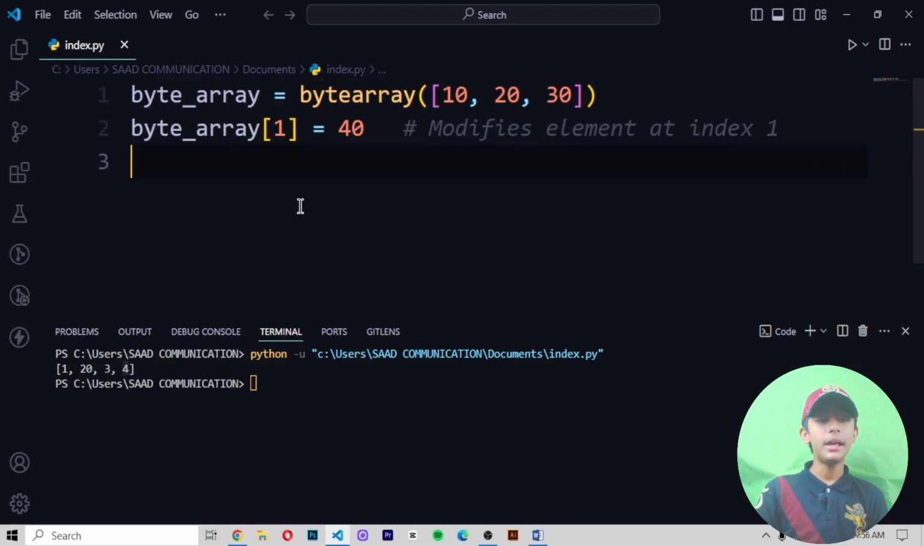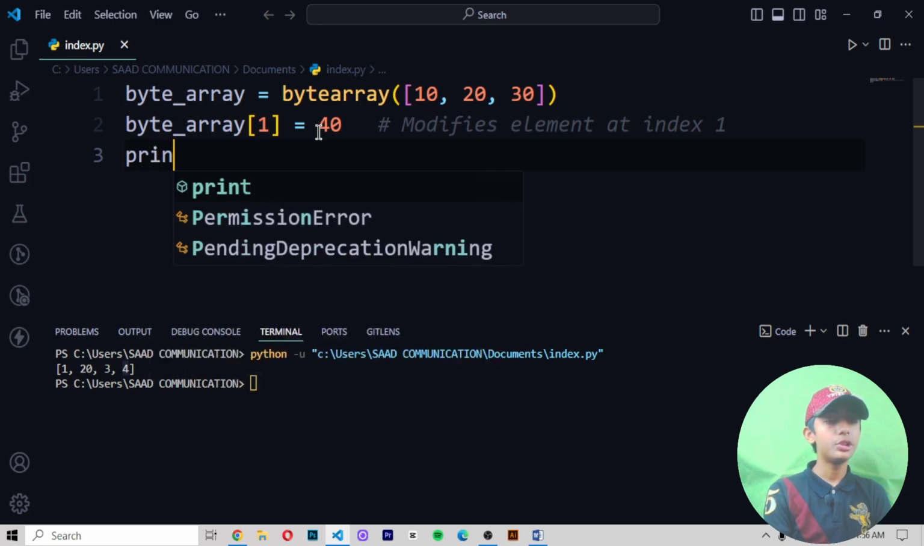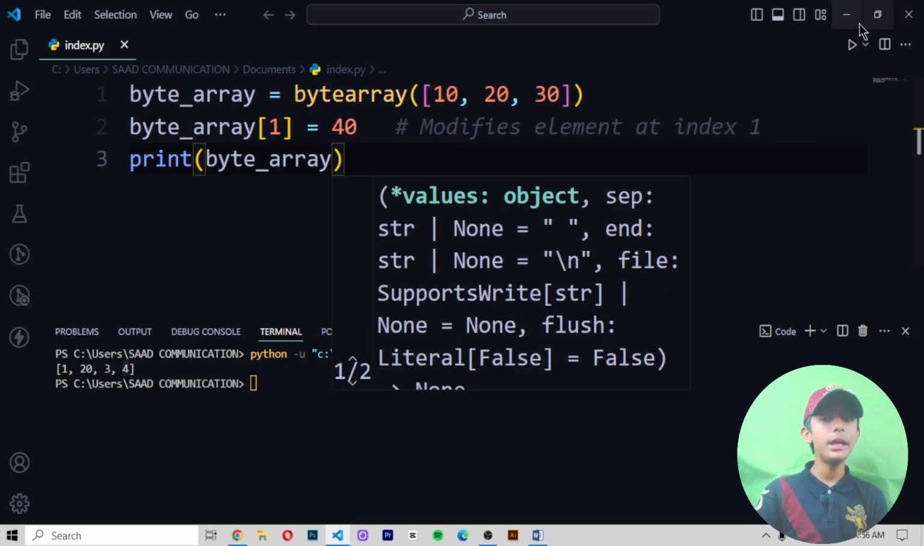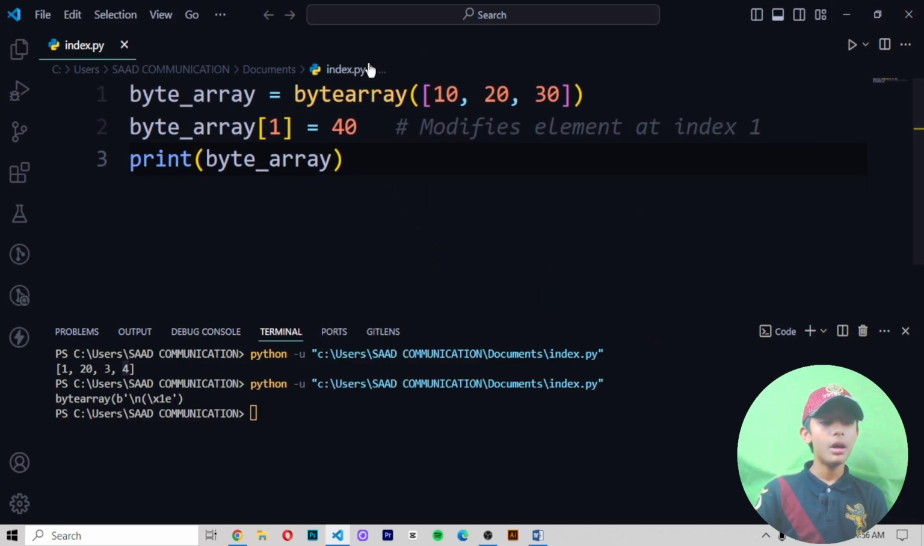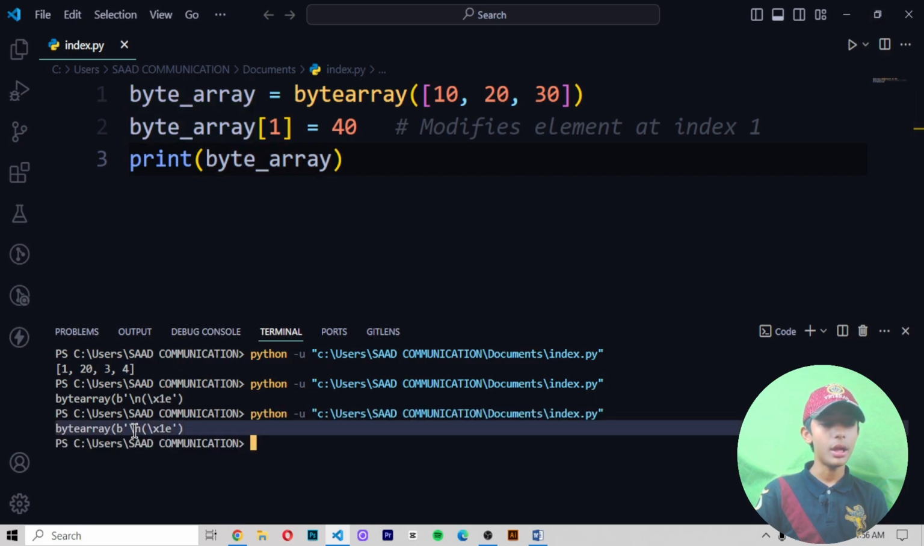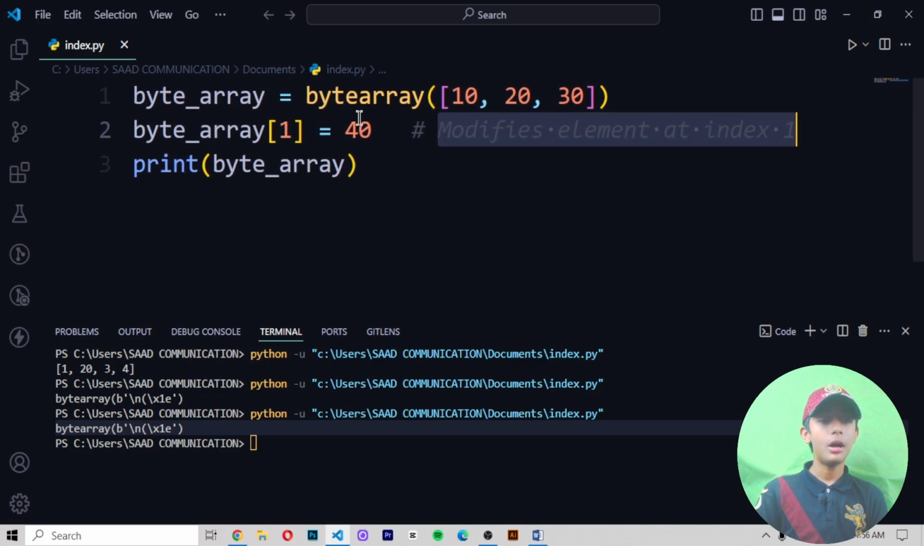Like this is a byte array. In the second line, it modifies the element at index 1. Okay, it is modifying the element. Let me show you. Now, it gives me 10, 40, then 30. Let me show you. Save it and run it. So, bytearray B, in the second line, it is modifying the data. It is modifying the element at index 1 from 20 to convert it into 40.